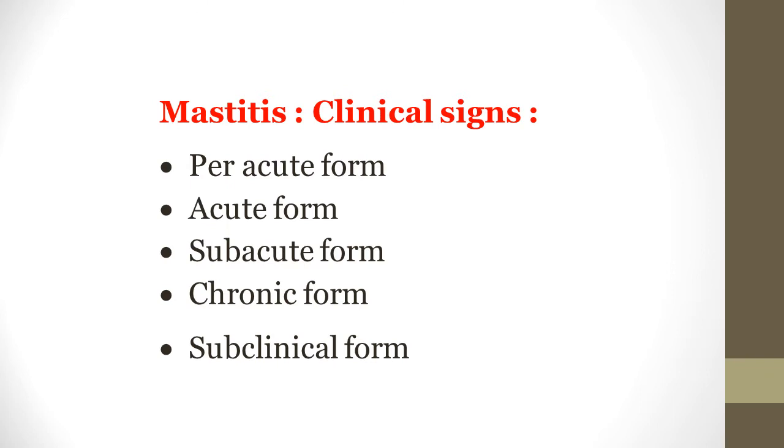Subacute is a mild form. Chronic form can occur without acute also, and chronic form may occur as a sequela of the acute form. Subclinical form is a very dangerous form. It may not show any clinical signs, but there is a decrease or reduction of the milk production.